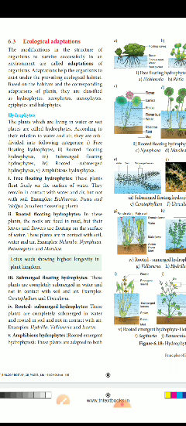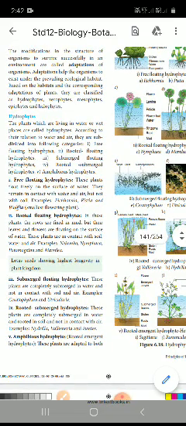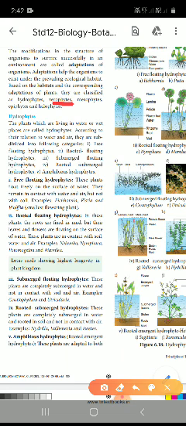Based on the habitat and the corresponding adaptation, plants are classified as hydrophytes. What do you mean by hydro? Water. Okay, so water plants. Have you understood? Next, xerophytes. So you know xerophytes, mesophytes, epiphytes and halophytes. You know all this. Hydro means water plants, xerophytes are desert plants, and mesophytes live in the middle of the land. And next are epiphytes and halophytes. Each classification we can discuss below.